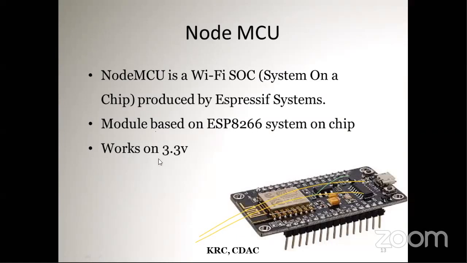It works on 3.3 volts, and is mainly USB powered. It can also be programmed without any additional programmer, and an ADC pin is there. It is also a more powerful processor than the ATmega in the Arduino, with 4 MB of flash memory and more RAM. The NodeMCU board is commonly used in IoT applications.